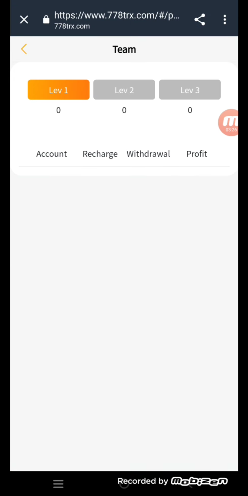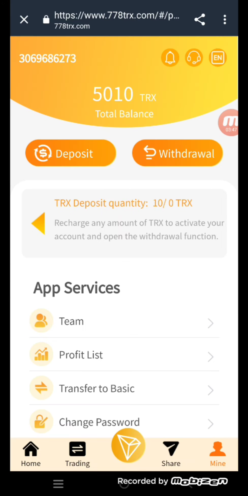As you can see here, the level 1, 2, 3 accounts, recharge, withdraw and profit. You can get all the lists here, because you can get commission in this website when you invest according to your investment need. You can get 10% commission at level 1, 7% commission at level 2, and 3% commission at level 3. You can get the recharge list, withdrawal list, profit list here, and account names here.